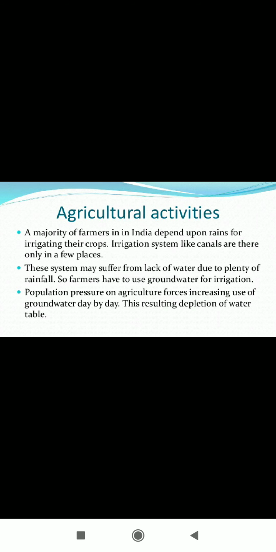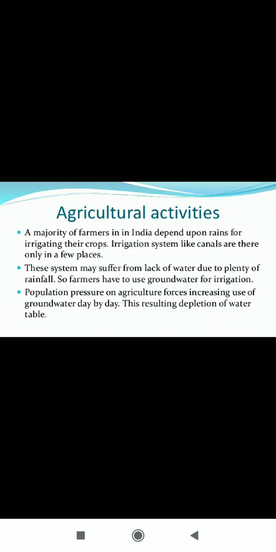Next is agricultural activities. A majority of farmers in India depend upon rains for irrigating their crops. Irrigation systems like canals are there only in a few places. This system may suffer from lack of water. So farmers have to use groundwater for irrigation. Population pressure on agriculture increases the use of groundwater day by day, resulting in depletion of the water table.